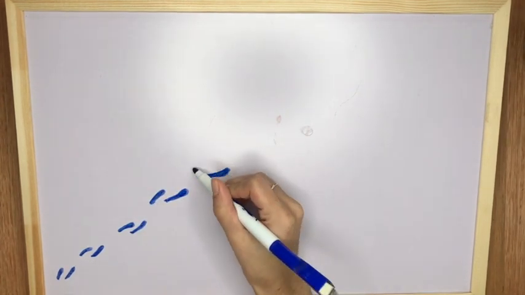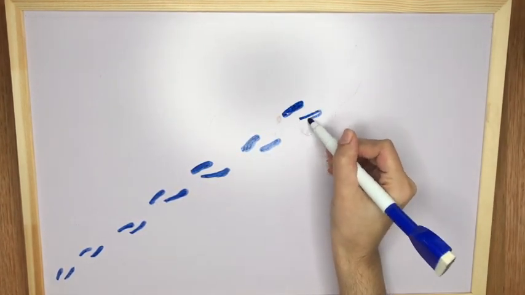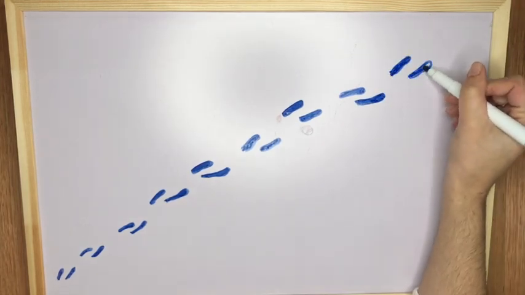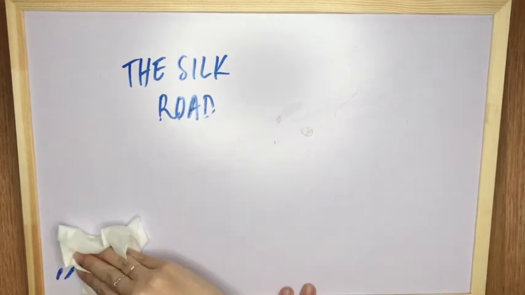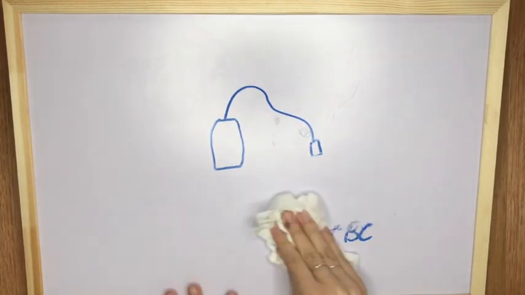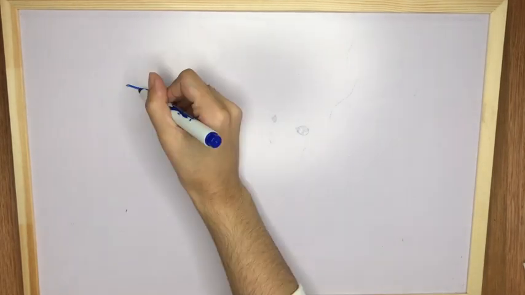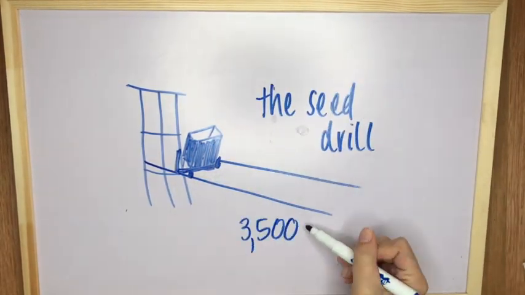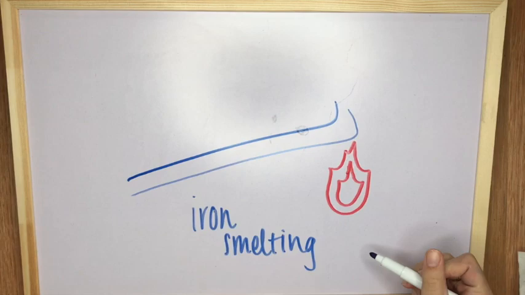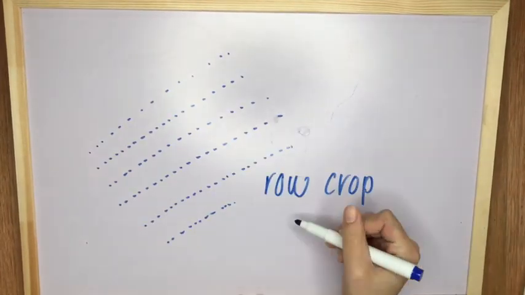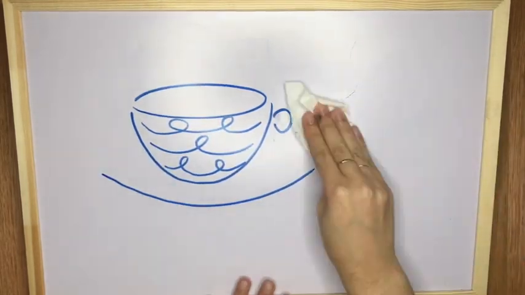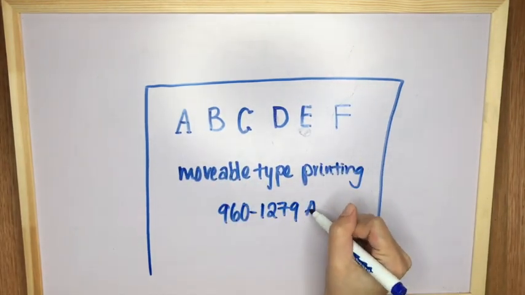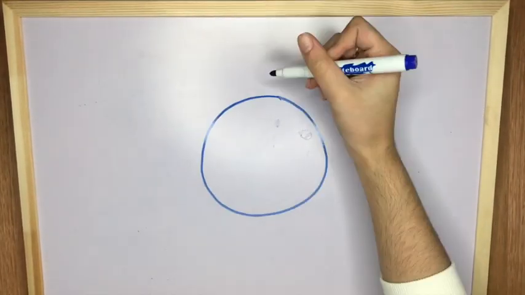One of China's most important inventions was the Silk Road, which was the world's longest and most historically important trade road on land. The Silk Road made trading possible and accessible between Europe and the Far East. Other key Chinese inventions include tea production, bronze, the seed drill, iron smelting, row crop farming, paper making, porcelain, paper money, movable type printing, gunpowder, and the compass.